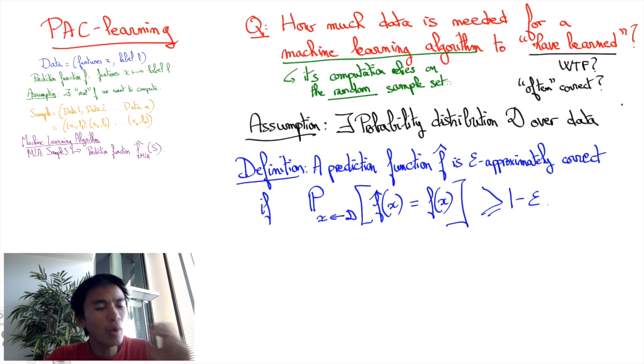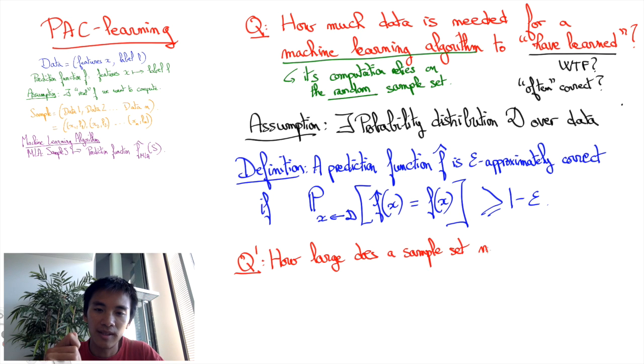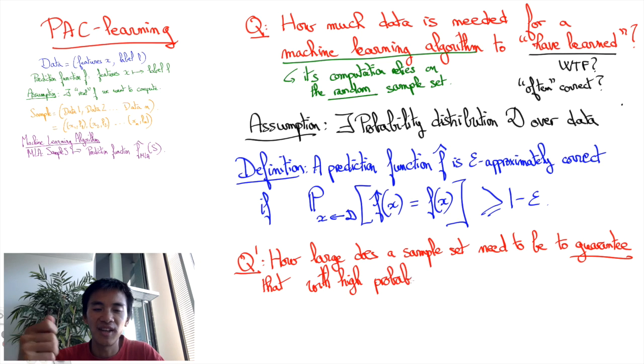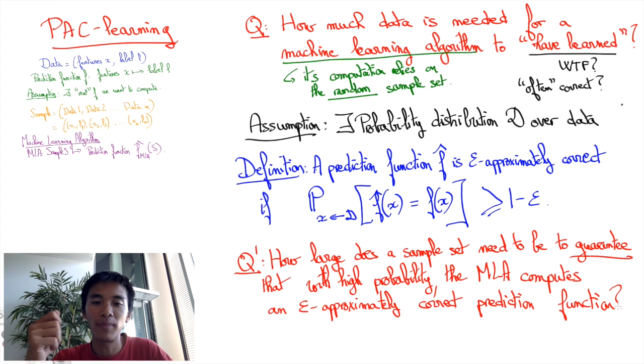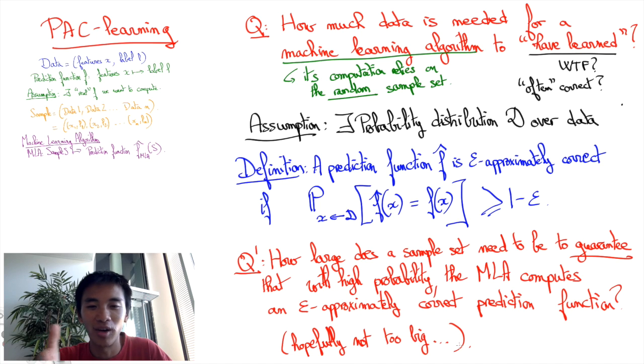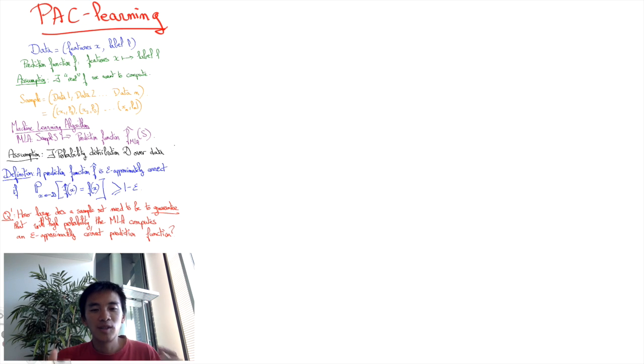Now, this seems like it will be the case if the sample sets are large enough. If the sample sets are large enough, it's unlikely to get a bad one intuitively. Well, Valiant's question is precisely that. How large does a sample set need to be in order to guarantee that with high probability, our machine learning algorithm will compute an epsilon approximately correct prediction function? Spoiler alert, if this sample set needs to be exponentially large, our quest for a correct prediction function can be regarded as hopeless, at least using that machine learning algorithm. This leads us to the following definition.